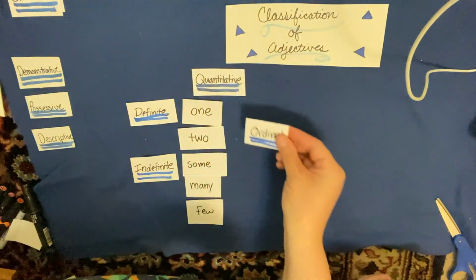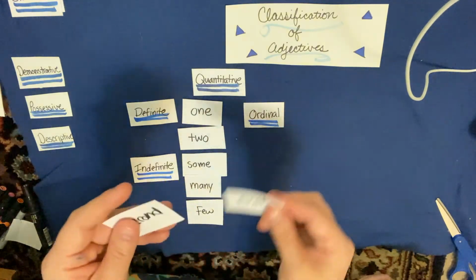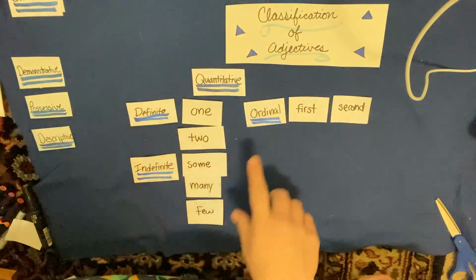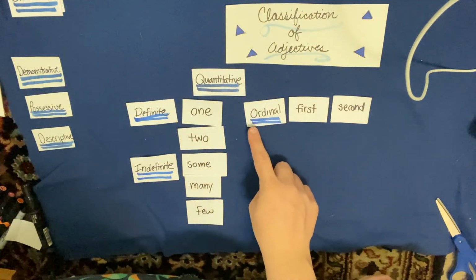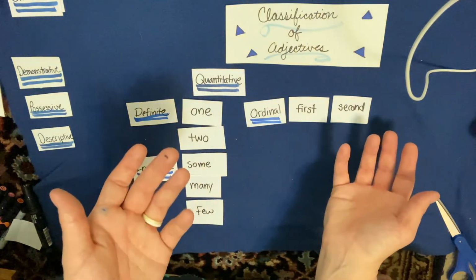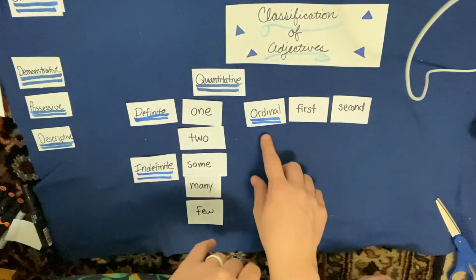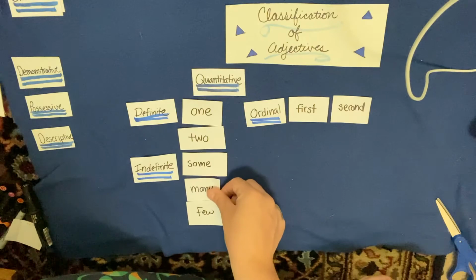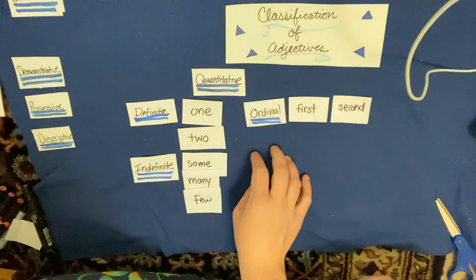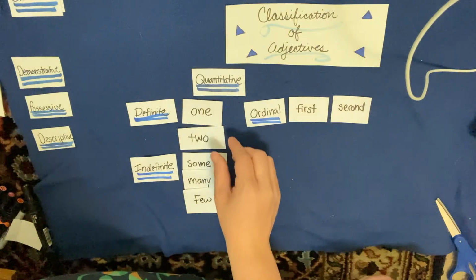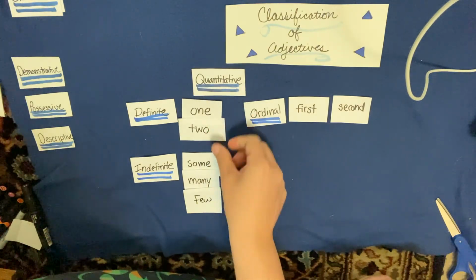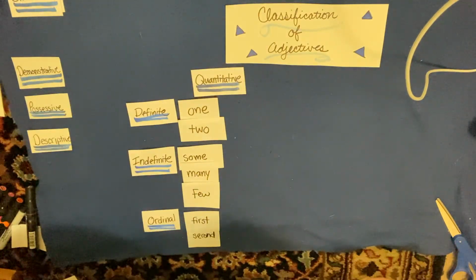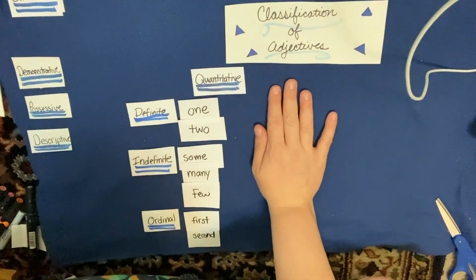Okay, and then ordinal is things like first or second or third. Ordinal is getting ready to say the word order, isn't it? So the order, say we're in line. Somebody's at first in line, someone's second in line. Okay, so ordinal tells us the order of objects or things. Okay, so those are our 3 types of quantitative adjectives. And again, quantitative is referring to quantity or number. Okay, so that is the first type of adjective we're going to learn about.